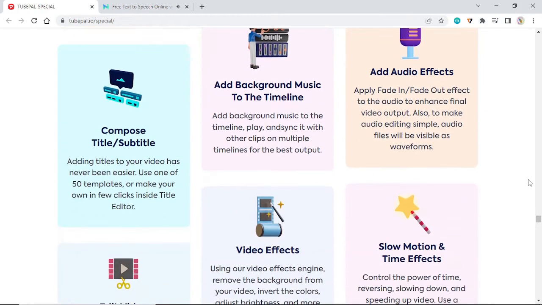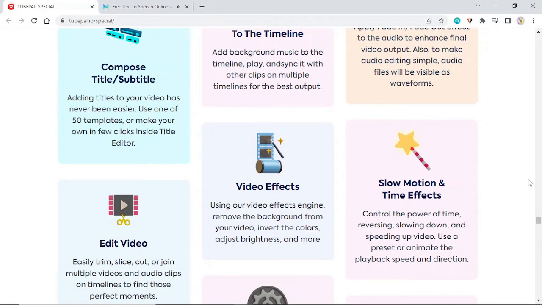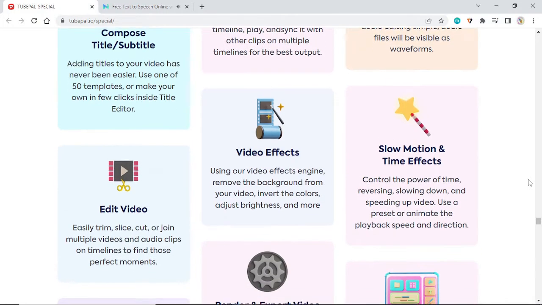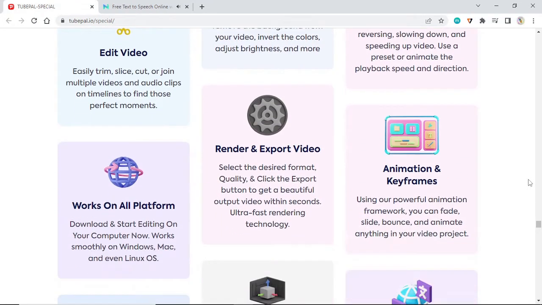Slow motion and drop. Time effects. Control the power of time, reversing, slowing down, and speeding up video. Use a preset or animate the playback speed and direction. Animation and drop. Keyframes. Using our powerful animation framework, you can fade, slide, bounce, and animate anything in your video project.